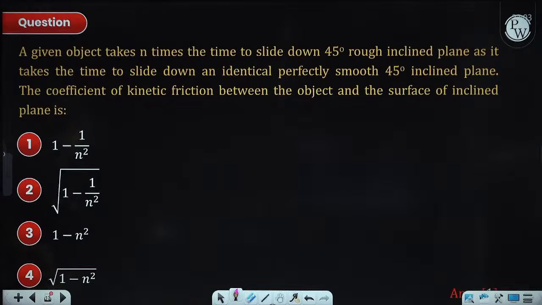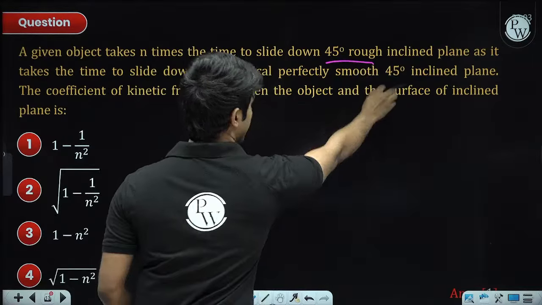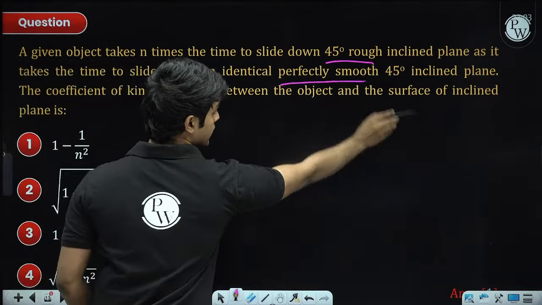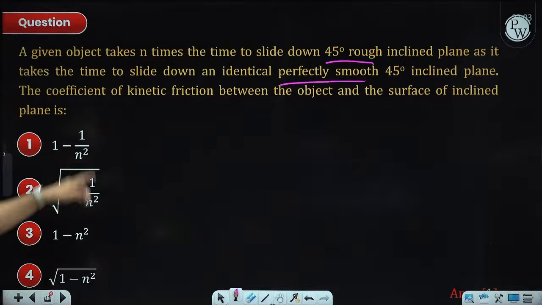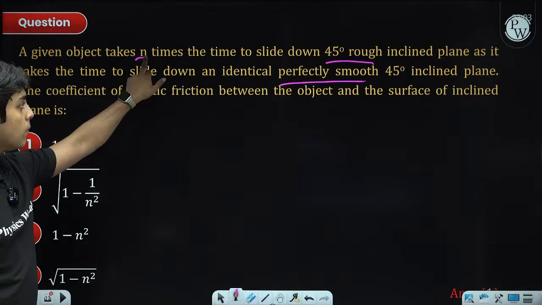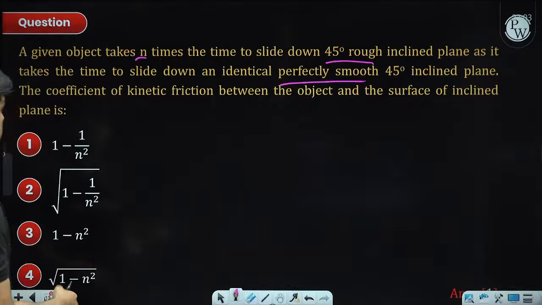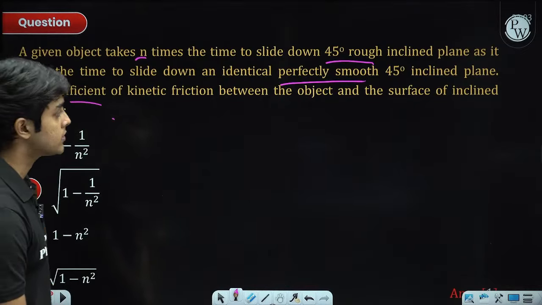Given object takes n times the time to slide down a 45-degree rough inclined plane as it takes to slide down a perfectly smooth inclined plane. So we have a 45-degree inclined plane. In the rough case, it takes n times more as compared to the smooth case. Then the question is, what is the kinetic friction coefficient between the surface and the object?